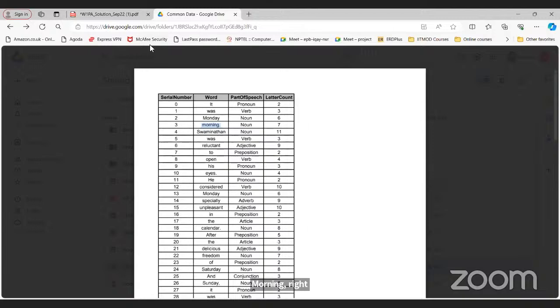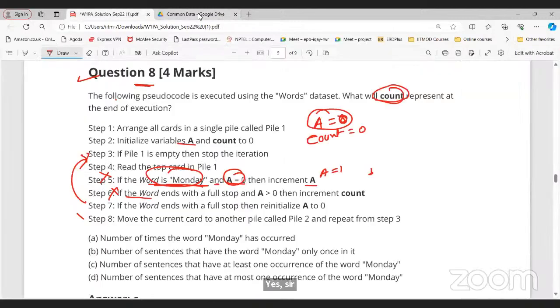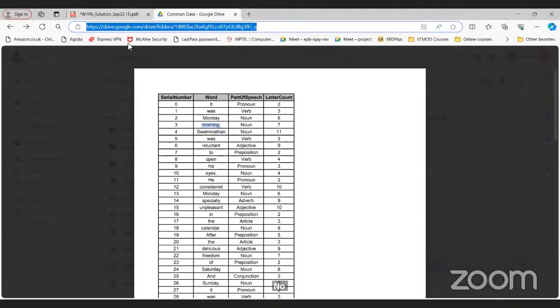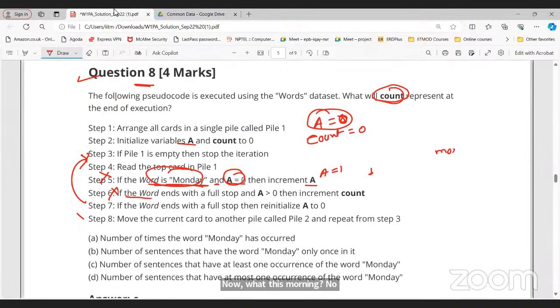So in the next thing, morning, right? Morning dot is there. It is not a Monday, but dot is there. What about step number 6? Word ends with full stop. Is this true? True. And A is greater than 0. Is this true? Yes, because A is 1. Then increment the value of count. So then count will be 1. Now, what happened at step number 7?